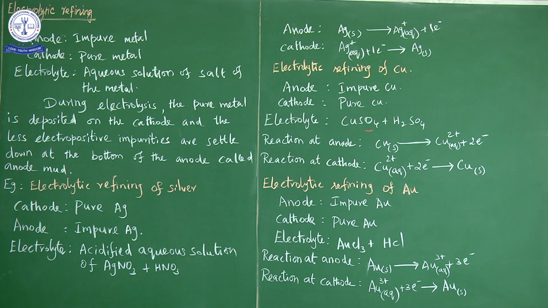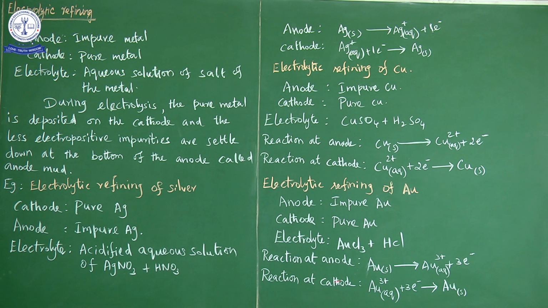So the copper sulfate salt which has sulfate ion is acidified by sulfuric acid. And here for gold purification, in gold refining we use the salt gold chloride. So gold chloride consists of chloride ion, so we add hydrochloric acid.